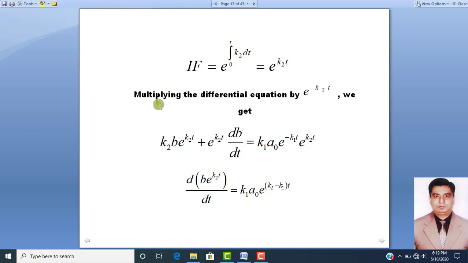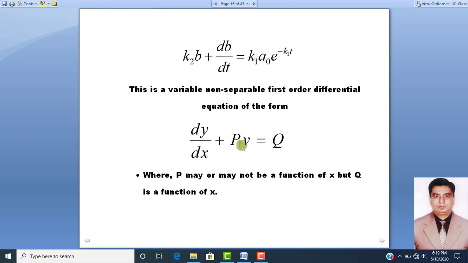So multiplying the differential equation by e to the k2t, we will get this.